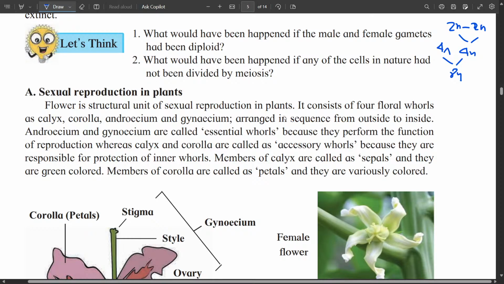What would have happened if no cell in nature had divided by meiosis? Without meiosis, sexual reproduction is not possible. So if meiosis was not there, then complex organisms would have become extinct from the earth, and only primitive organisms could be living on earth. Meiosis allows these variations, the fusion of two different sets of chromosomes.